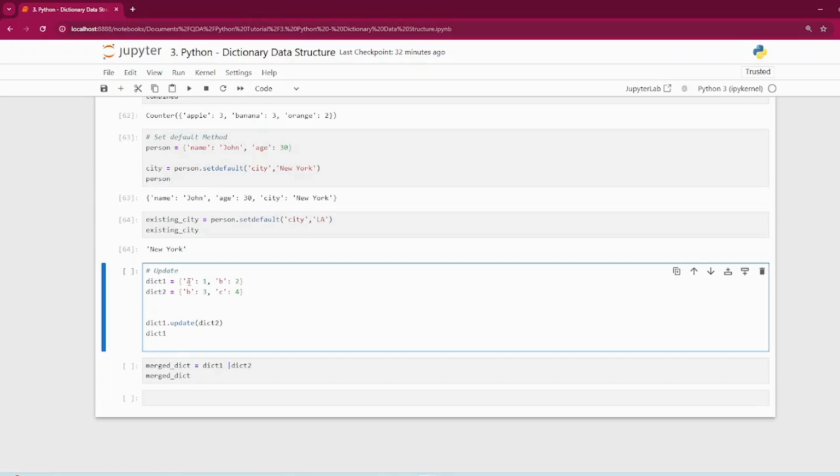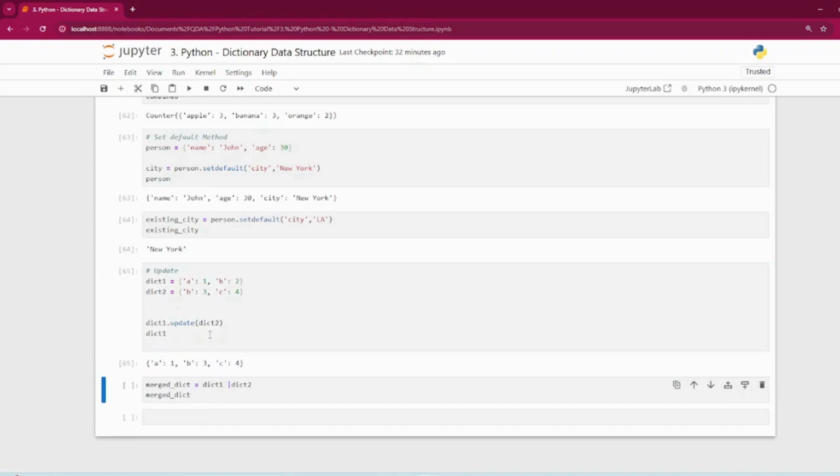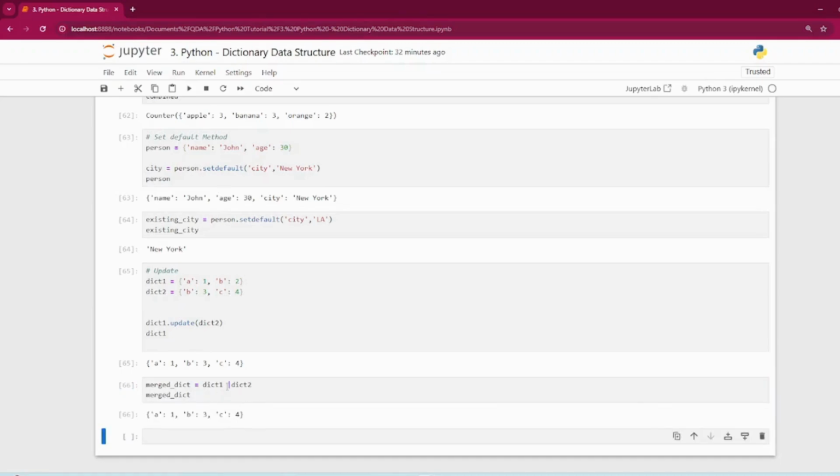It will update the value of B to 3 and add C. Similarly, you can use the pipe operator, which will do the same thing. You just put dictionary one, pipe operator, dictionary two, and it will merge the dictionaries. The only difference is the update method modifies the original dictionary while the pipe operator returns a new dictionary.